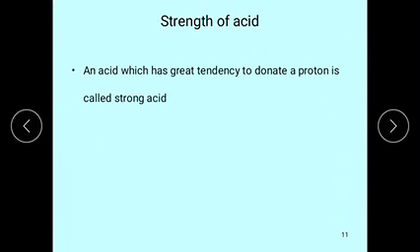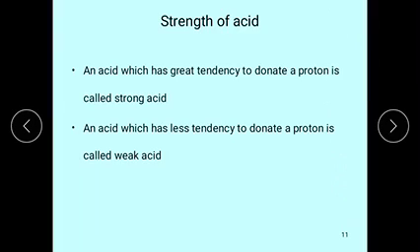Now let us see the strength of the acids and bases according to Bronsted-Lowry theory. An acid substance which has a great tendency to donate a proton is called a strong acid. An acid substance which has less tendency to donate a proton to another substance is called a weak acid.